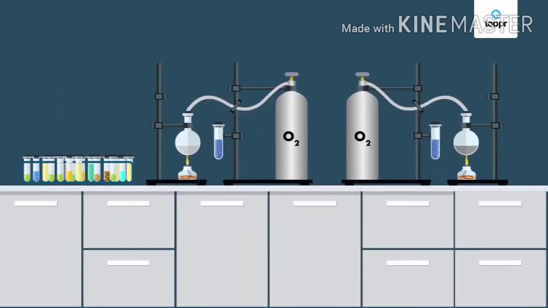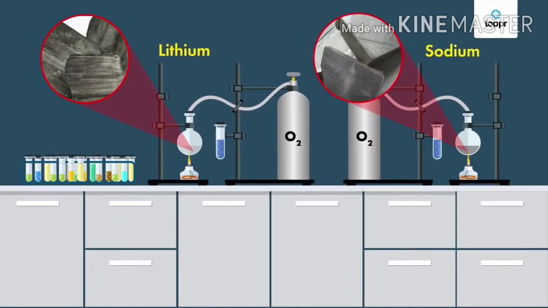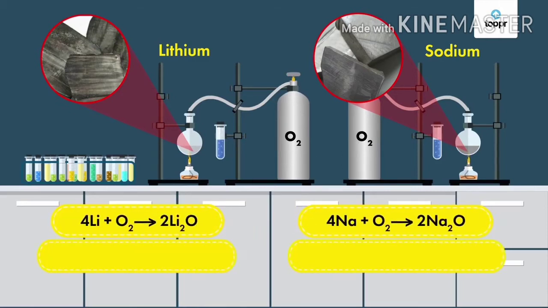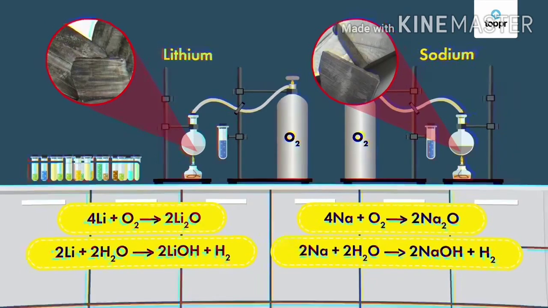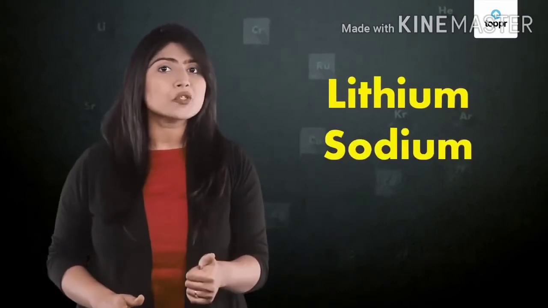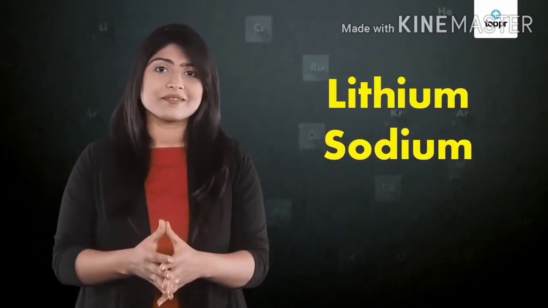For instance, lithium and sodium. He observed that both these elements were soft and shiny. Both lithium and sodium formed oxides on reaction with oxygen. They both also reacted with water to produce hydroxides. Because of these similar properties, lithium and sodium were grouped together.